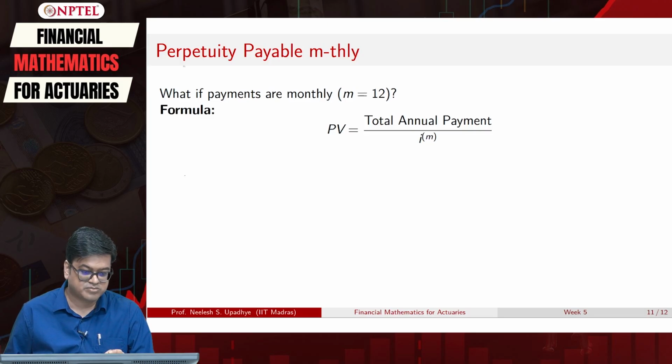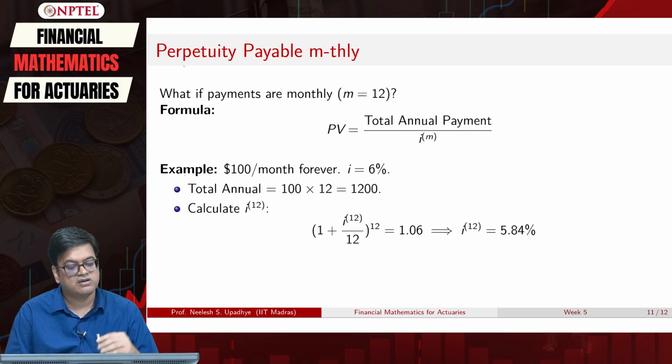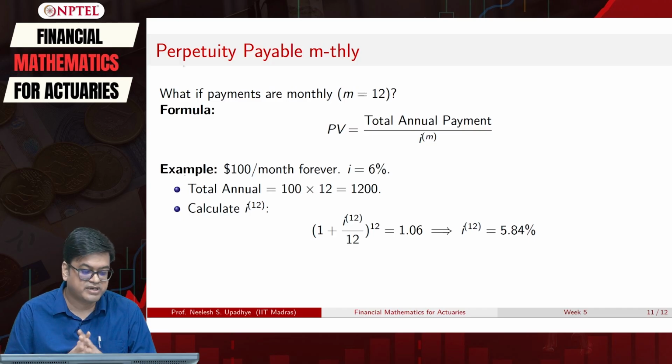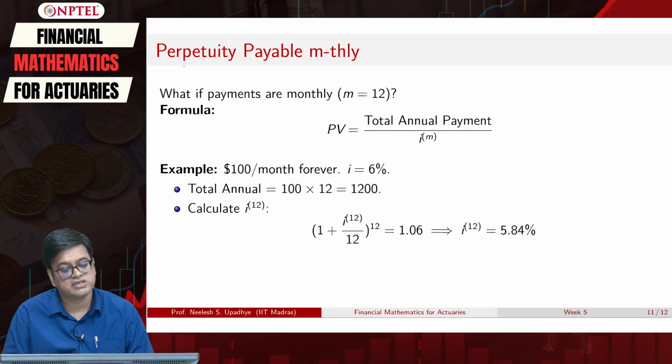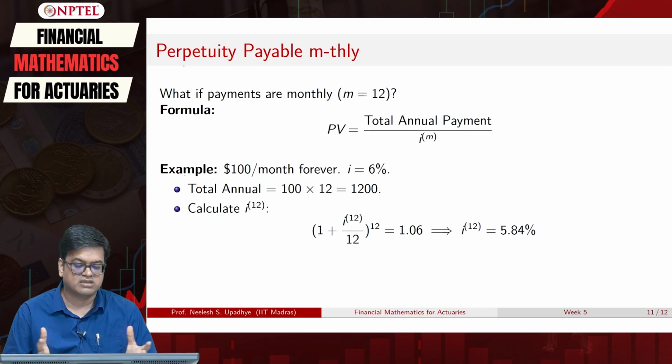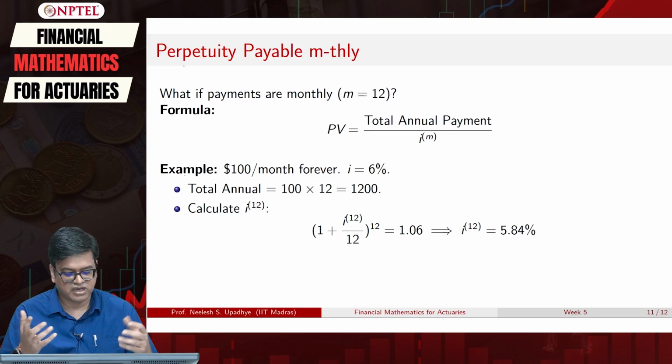So let us take one example. I have $100 per month forever, interest rate 6%, and this is the effective interest rate that I have. So my total annual payments, or what I need to withdraw from this, is 100 into 12, which is 1200. Now I will take this 6% interest rate and calculate the other interest rate, which is the nominal interest rate, and for that you use that bridge equation again. I will not repeat it.